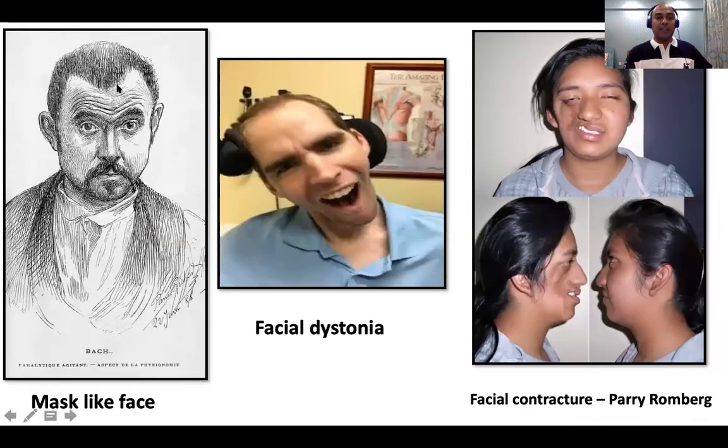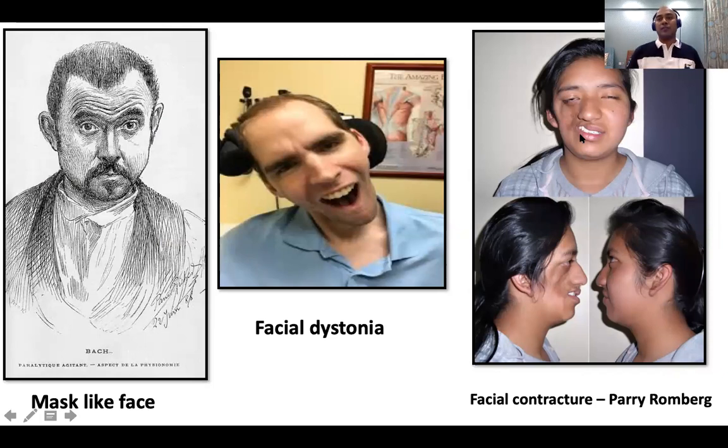So you can have a mask-like face in Parkinson disease. You can have facial dystonias with Wilson's. And yes, this is again sometimes seen in children. I have seen, I don't know whether our PGs have come across, a contracture or almost like a deformity in one half of the face. Okay, one half of the face.